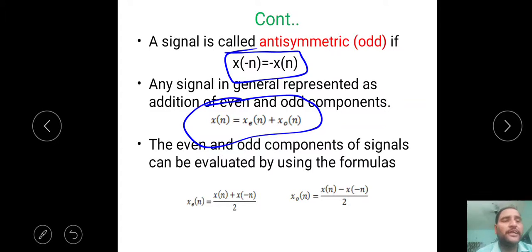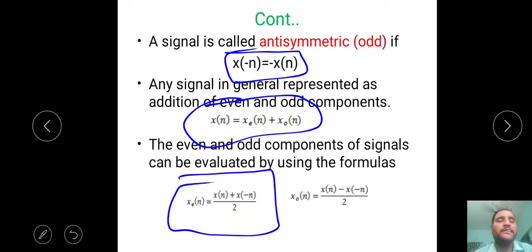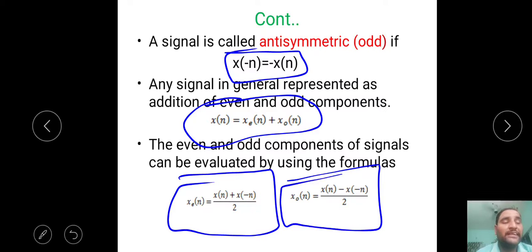x of n is equal to x e of n plus x o of n. How can we find x e of n? x e of n is equal to x of n plus x of minus n, divided by 2. x odd of n is equal to x of n minus x of minus n, divided by 2. By using these formulas, we can find the even part and the odd part of the signal, which is very useful in problems.